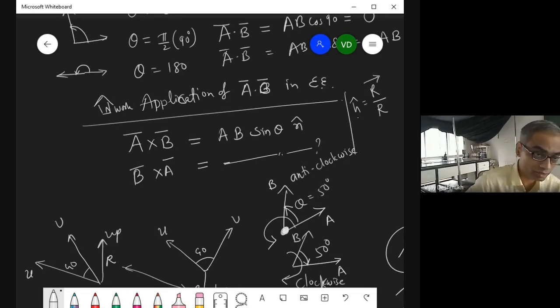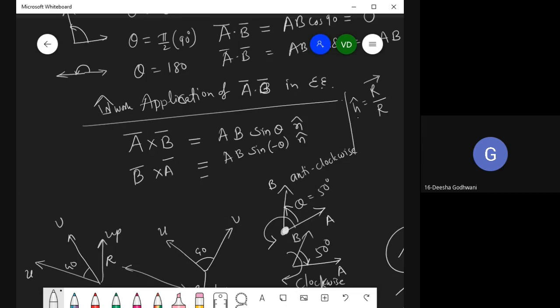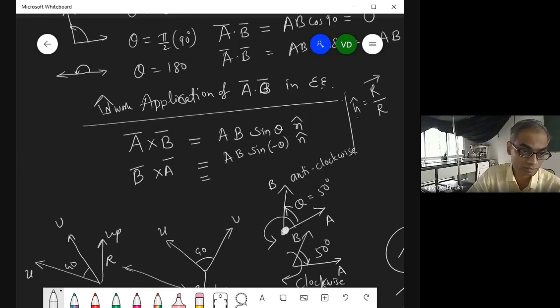Now if you take B cross A, now the angle has changed. कैसे change हो गया? Angle has become now not plus 50 but minus 50. Not theta, plus minus theta. So sin minus theta and n as it is. Now what is my sin minus theta? Minus sin theta. So we have this AB sin theta as it is and minus n.